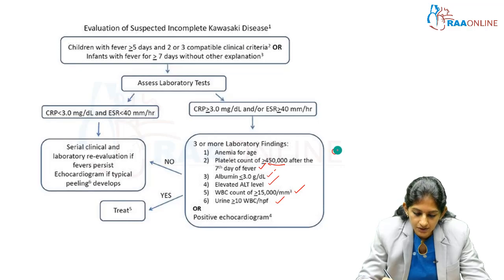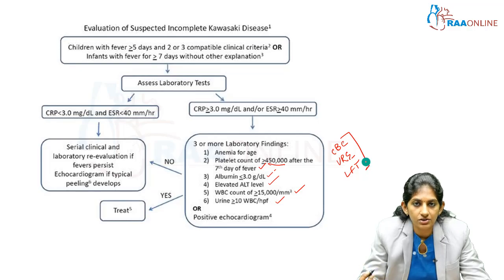So just by doing a simple CBC, urine routine and a liver function test, we can diagnose and treat Kawasaki disease. In the CBC, look for the presence of anemia, platelet count more than 4.5 lakhs after day 7 of fever, leukocytosis. In urine routine, look for pyuria.